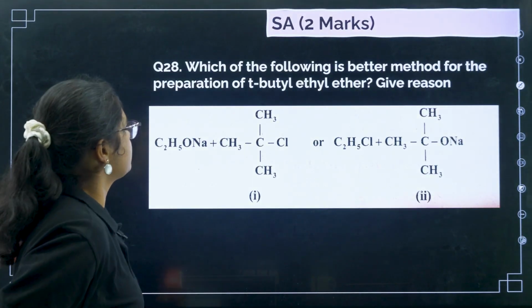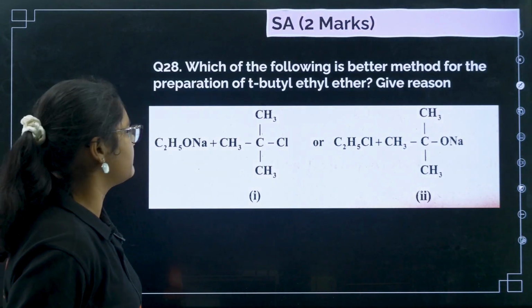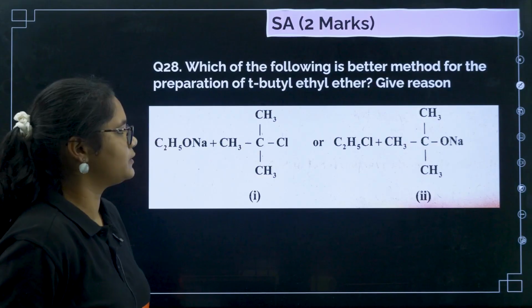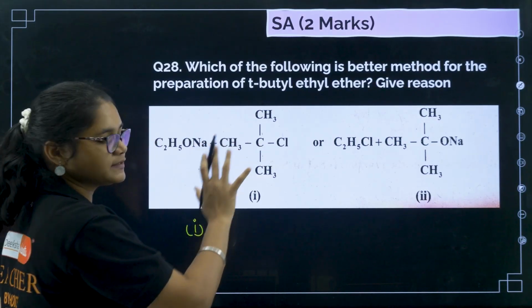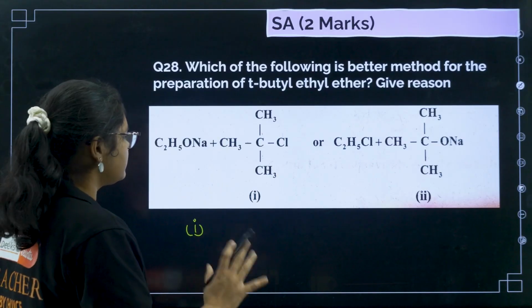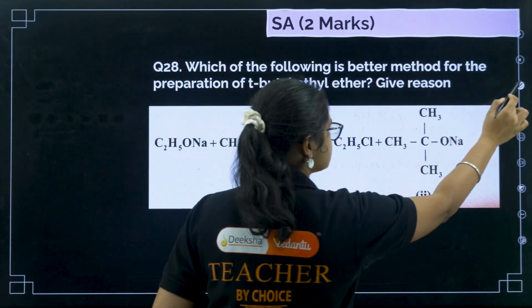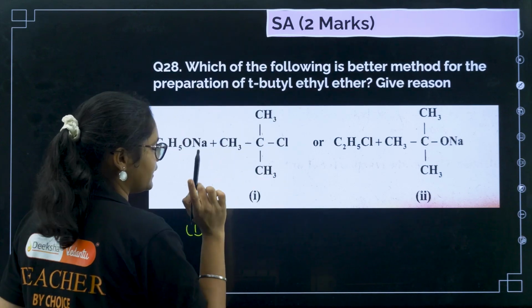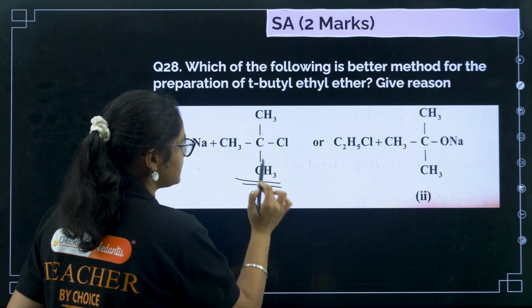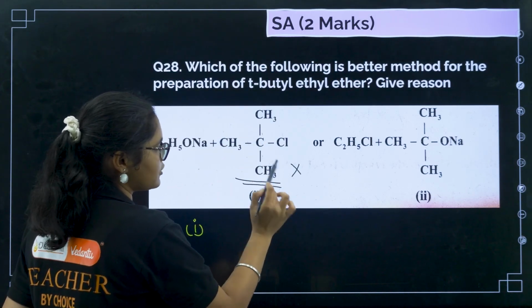Now let us see question number 28. Which of the following is a better method for the preparation of tert-butyl ether? Give reason. So you should remember, first you need to answer which is the better method. I told you that you always have an alkoxide ion and an alkyl halide, right? And the alkyl halide should be primary one. Here you see this is a tertiary alkyl halide, so this is not the correct one.